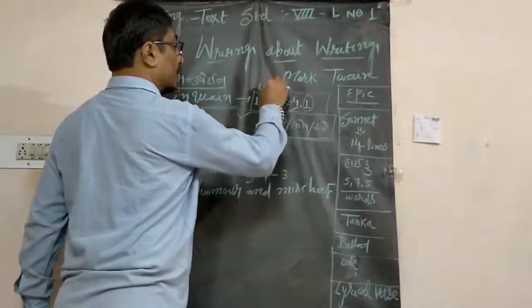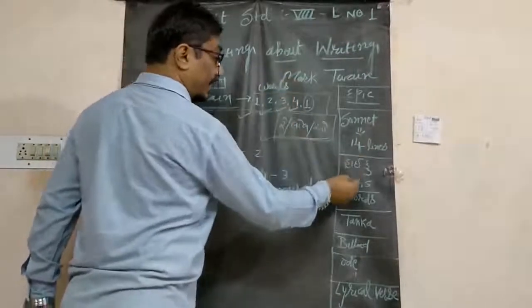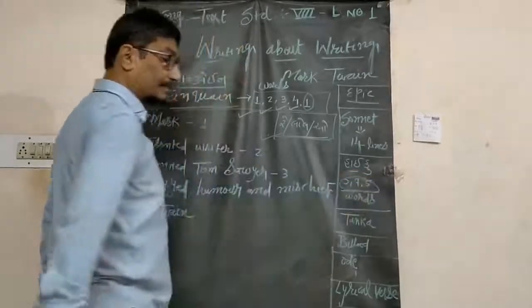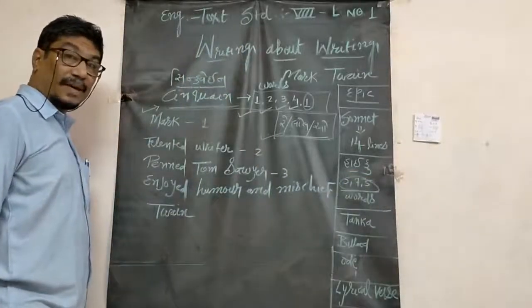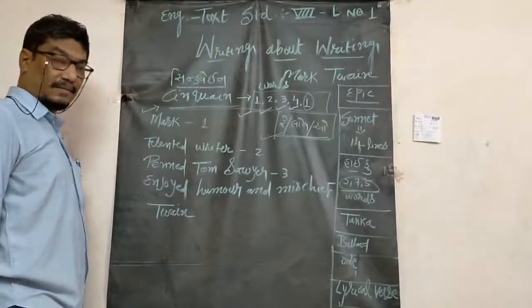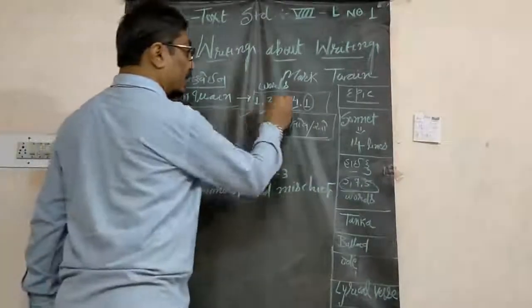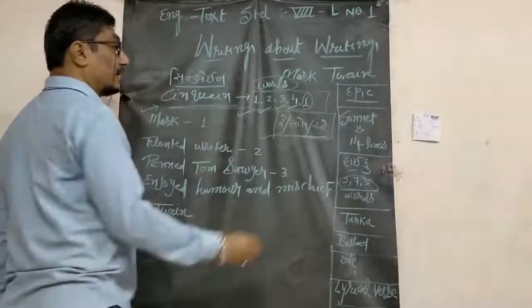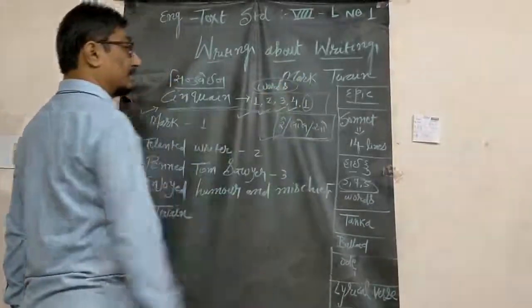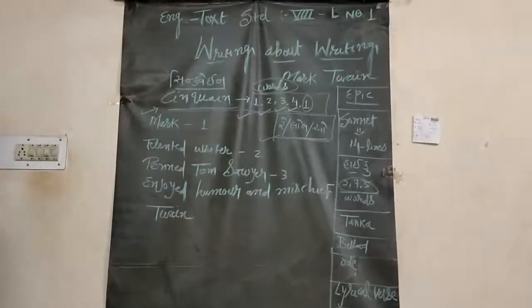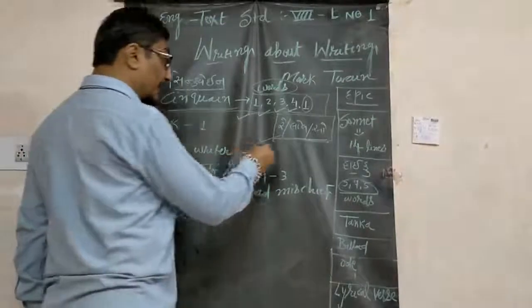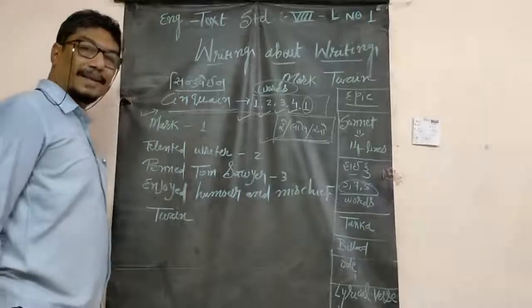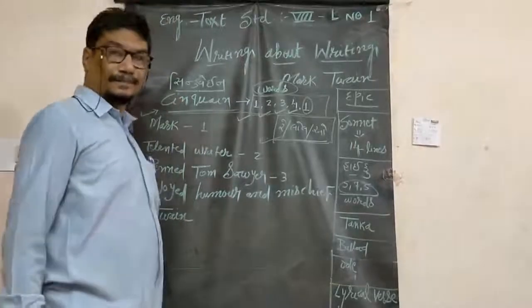Words. You see here, in haiku we thought of syllables, 5-7-5. Here 1, 2, 3, 4, 1 words would be there. With these words you will write a poem. This is what? Cinquain. It's a type of poem.